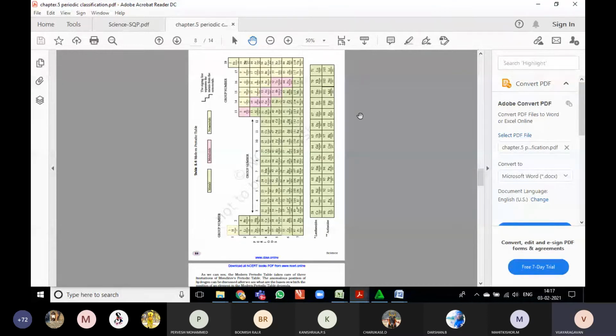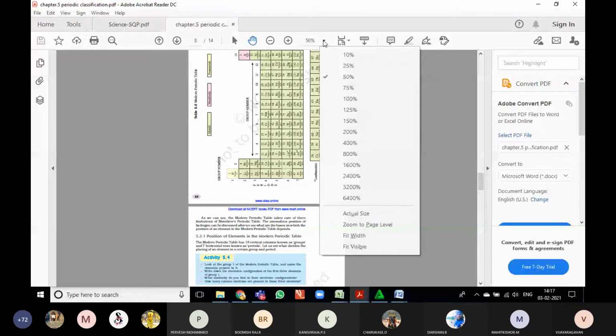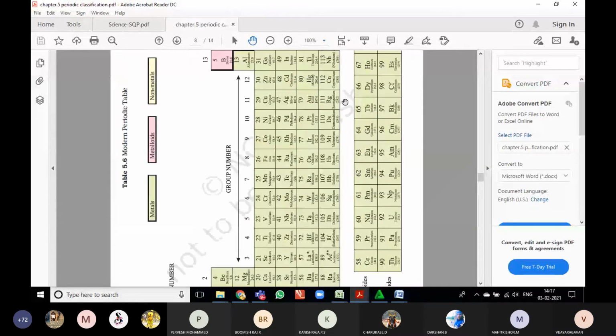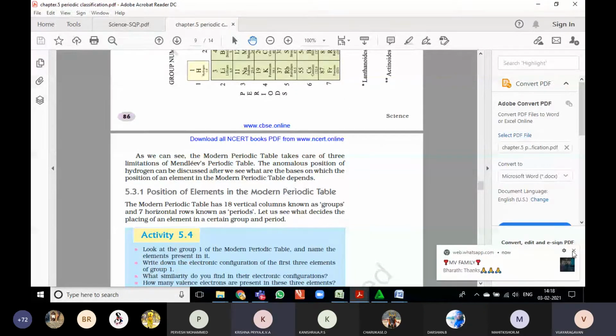Can you all hear me? Any doubt in this? No doubt, sir. So what do the zigzag lines represent? What? I can't get you. Can you see clearly? Your voice is breaking.